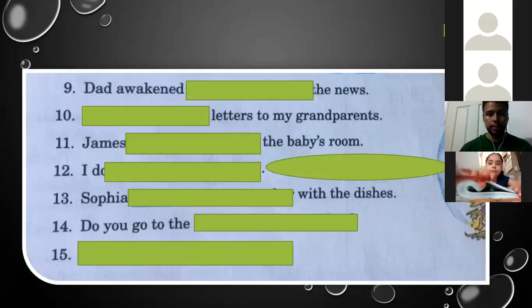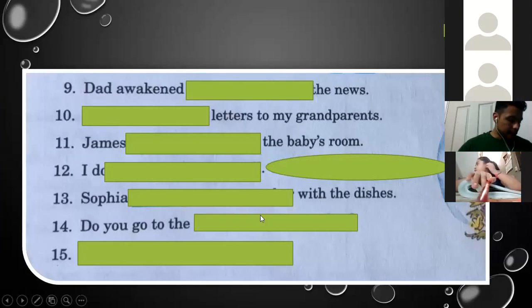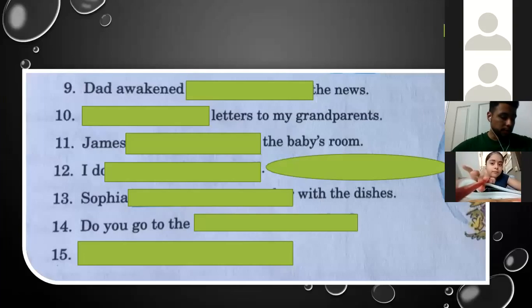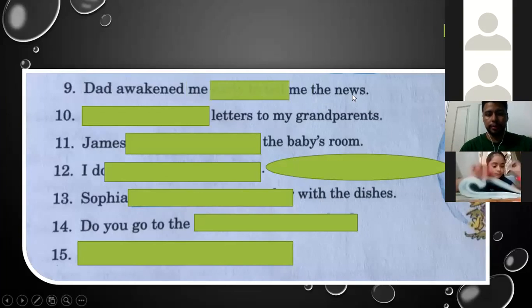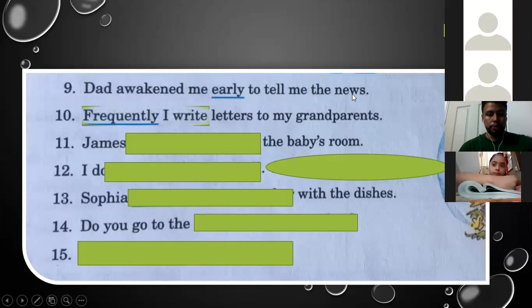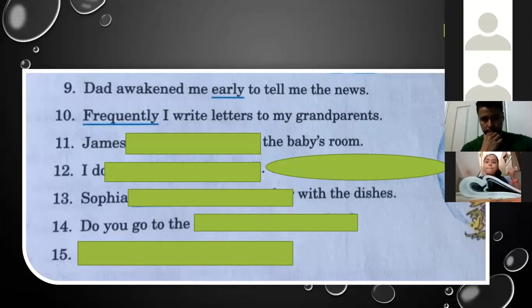All right. Number 9. Dad awakened me early to tell me the news. Early is the adverb. Simple as that. Okay. Number 10. Frequently, I write letters to my grandparents.